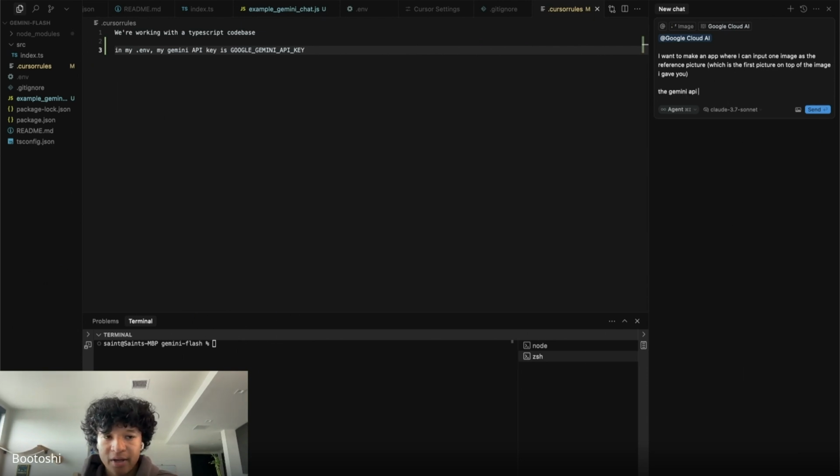The Gemini API model can take our reference image, then return back a redone image for us to use.